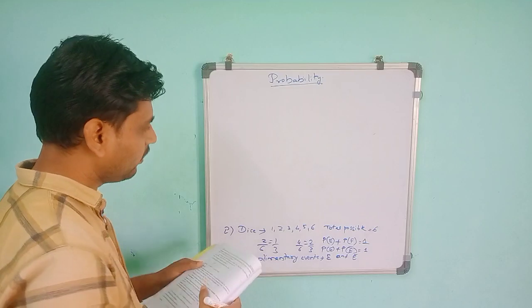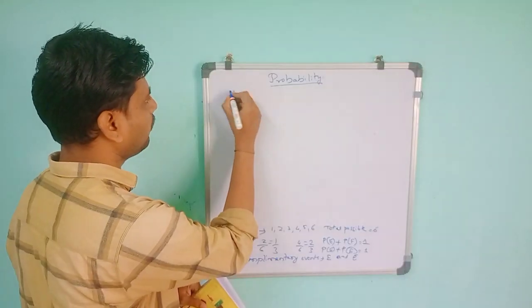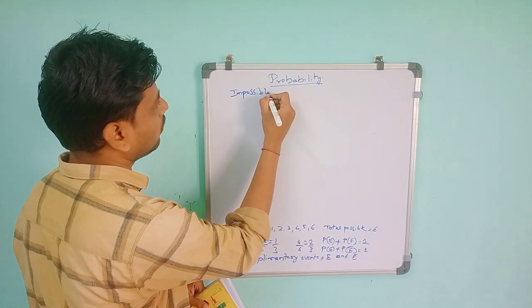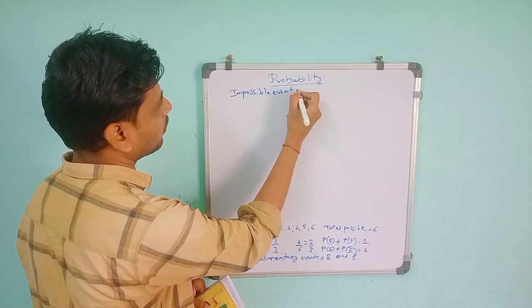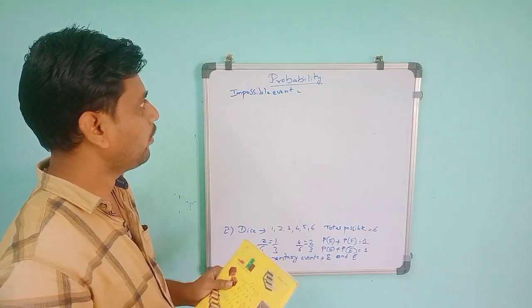Next, one more example related to an impossible event. Suppose you take the example of the dice only. A dice has numbers only from 1 to 6.